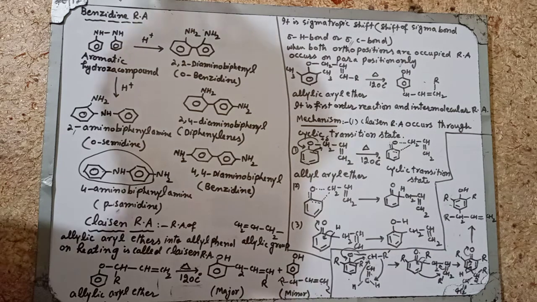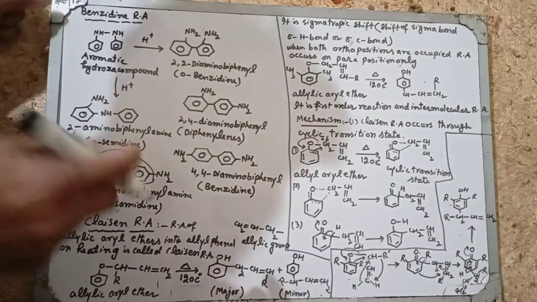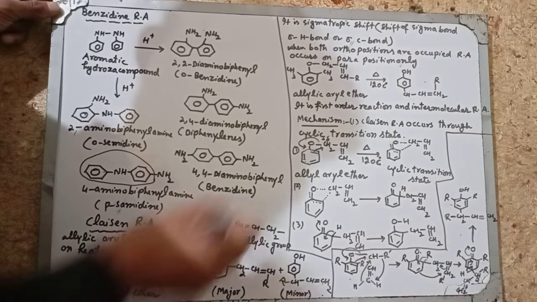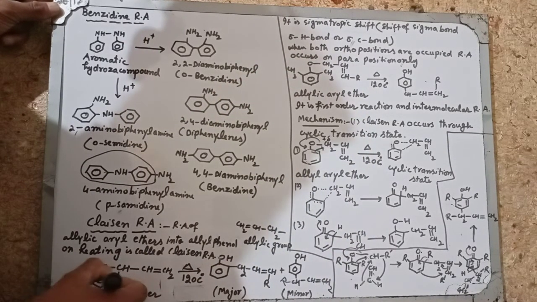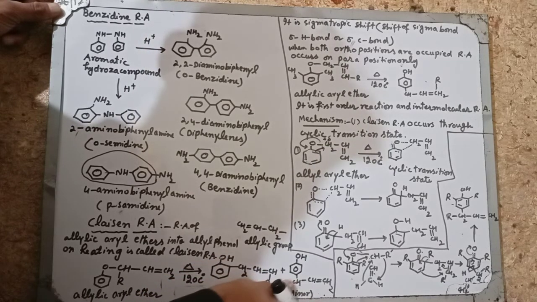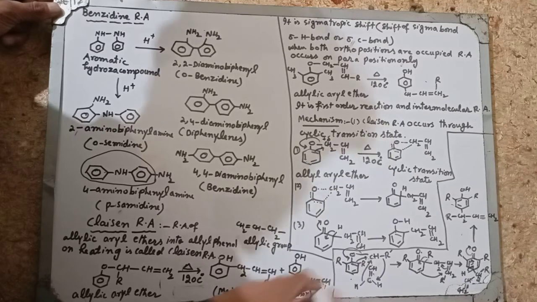When both ortho positions are occupied, then rearrangement will occur on the para position. If both para positions are occupied, like this, here the ortho position is not occupied, therefore rearrangement will occur on the ortho position. On the para position, rearrangement may occur, but the compound formed is in minor amount. It is a minor compound, may be observed.